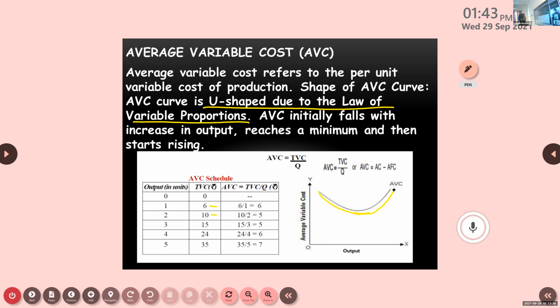What will be the reason why the AVC is initially falling? Can anyone say why it is falling? Is there any reason for that? Just think. In the beginning stage of production, what will be the reason?